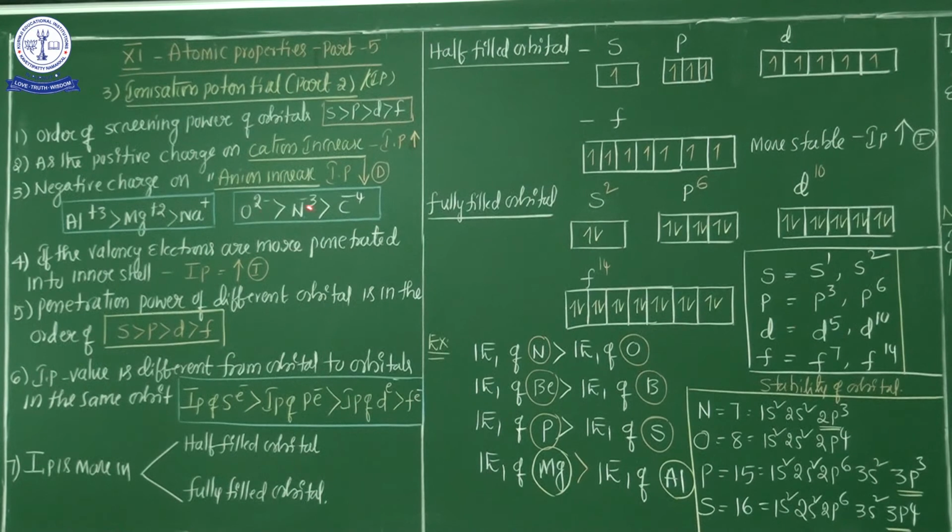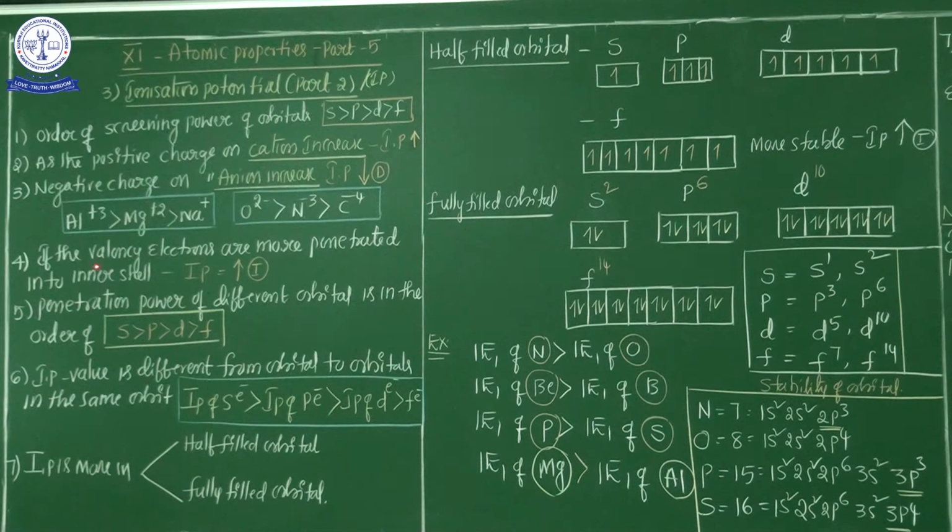Now let's see this example: O2 minus, N3 minus, C4 minus. Here, as the negative charge on the anion increases, ionization potential decreases. So O2 minus has maximum ionization potential compared to C4 minus. Here the anion charge is maximum but the ionization potential is the minimum. Is it clear? These are the first two important points about anionic and cationic species.